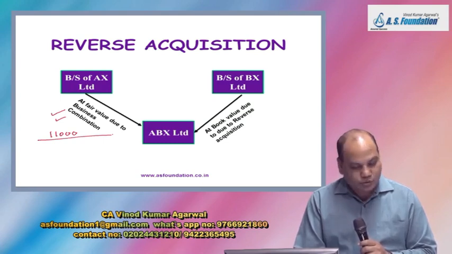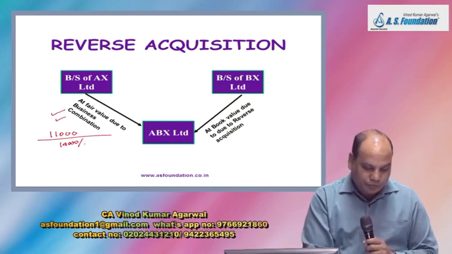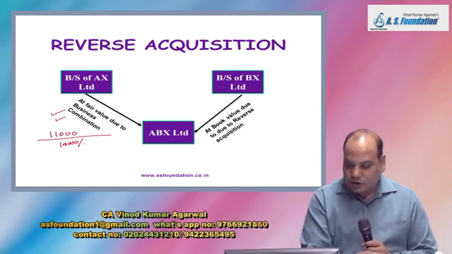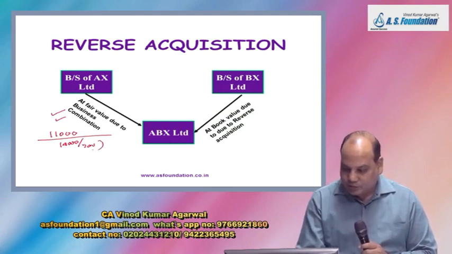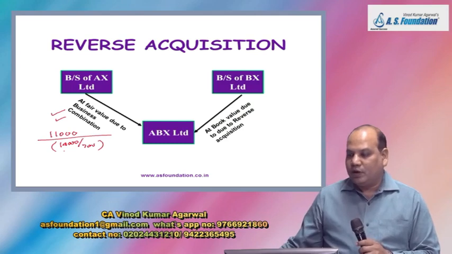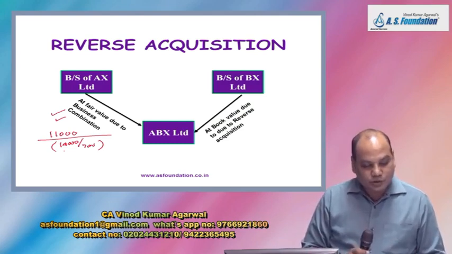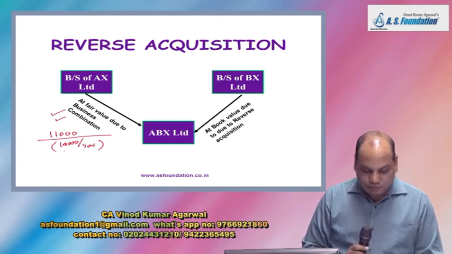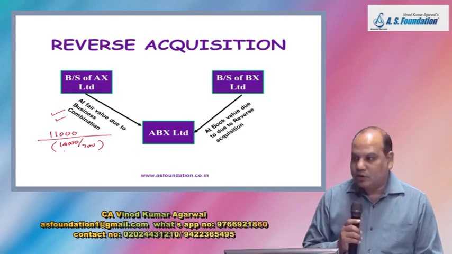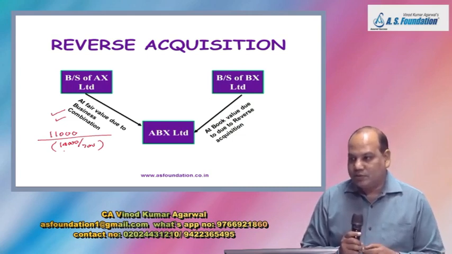The number of shares to be issued will be 11,000 divided by fair value per share of BX Limited. Fair value per share of BX Limited will be 14,000, the total value of BX Limited, divided by the number of shares of BX Limited, 700. So that is 20 rupees.